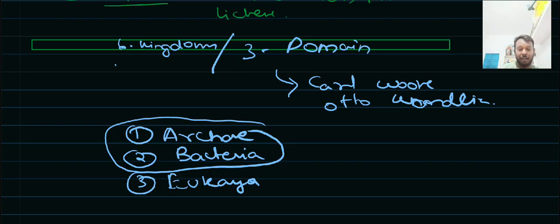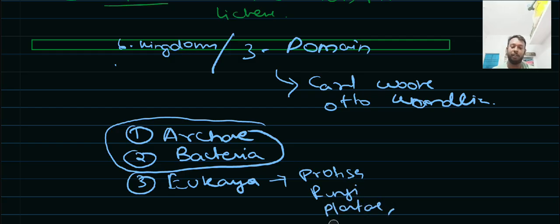Eubacteria can survive in normal conditions also. And Eukarya included all the Protista, fungi, Plantae, Animalia. This system of classification, up to this we are done for today.